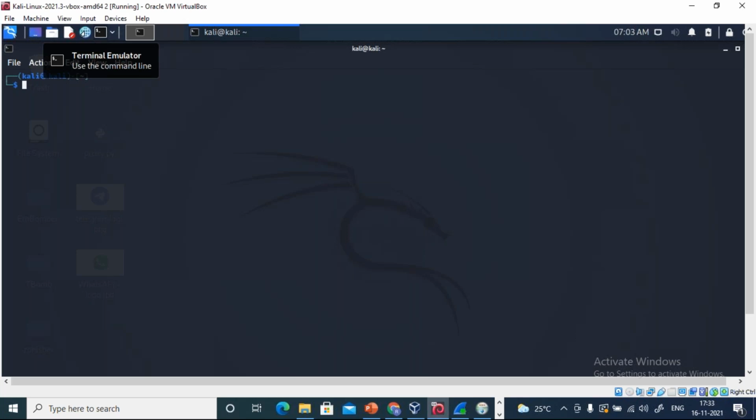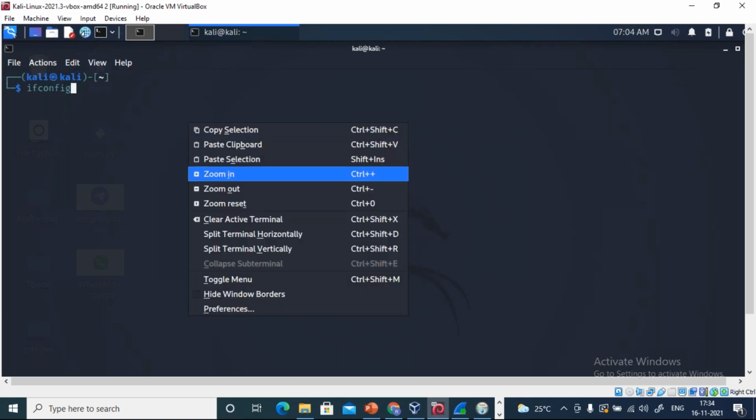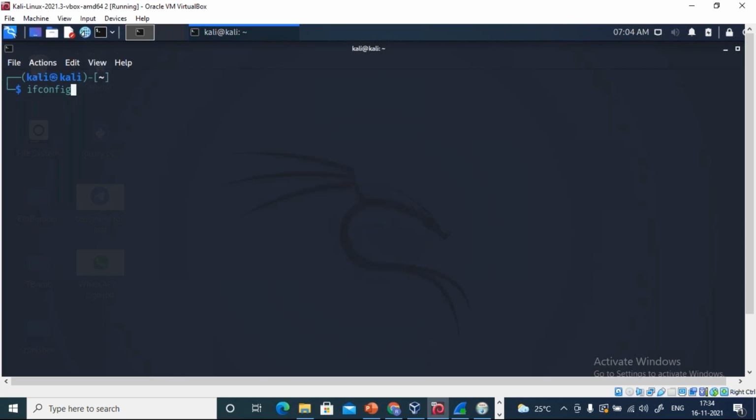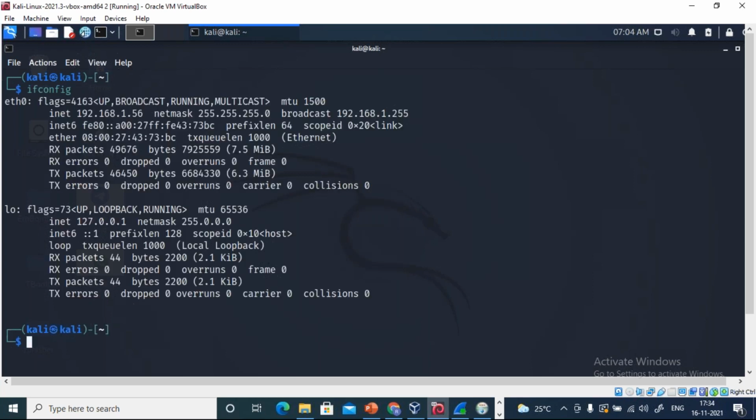Now let's say here also I want to know the information about the IP address. So now what I will do, I will write here ifconfig. For Linux, the command is going to be ifconfig. Let me just zoom in. Just press enter.